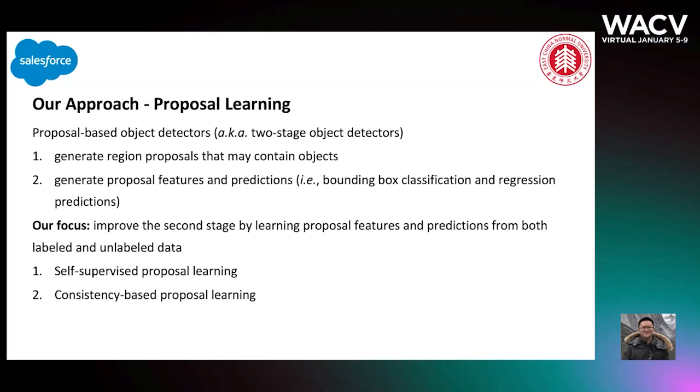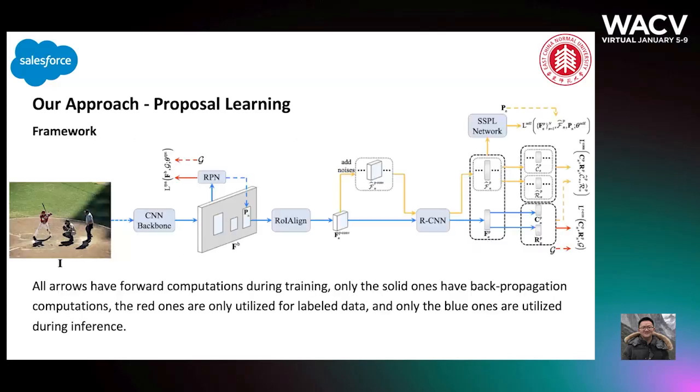So we propose a proposal learning approach to train object detectors on both labeled and unlabeled data. Here we focus on proposal-based object detectors, also known as two-stage object detectors, which first generate proposals in the first stage and then generate proposal features and predictions in the second stage. More specifically, we focus on improving the second stage by learning proposal features and predictions from both labeled and unlabeled data. And we propose a self-supervised proposal learning module and a consistency-based proposal learning module to achieve our goal.